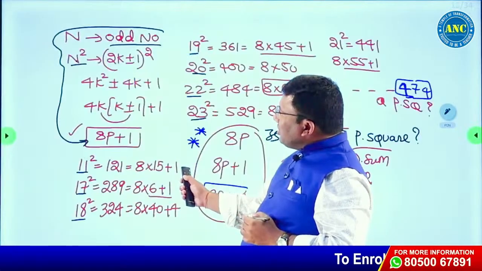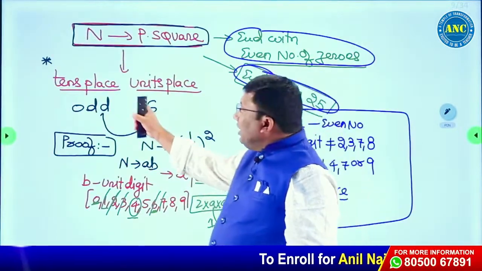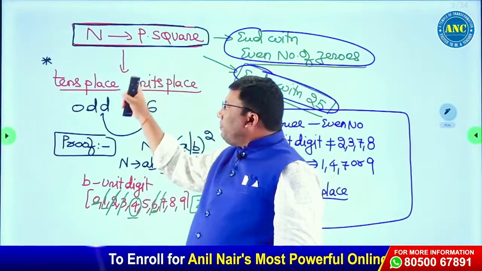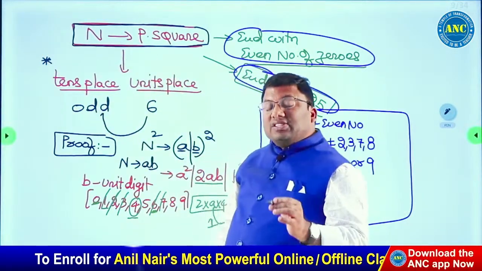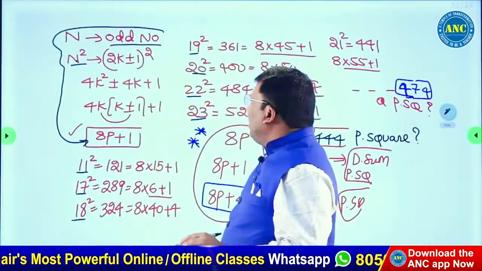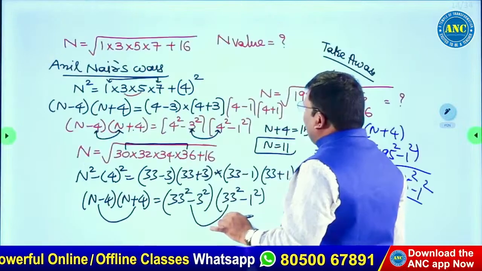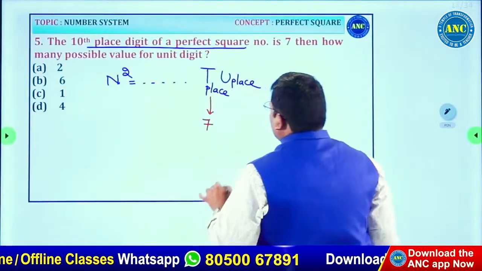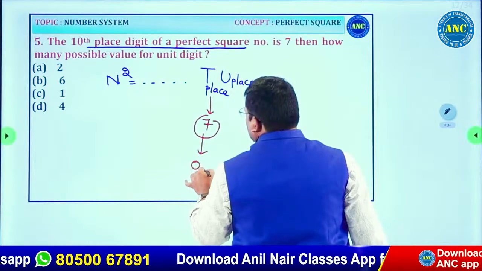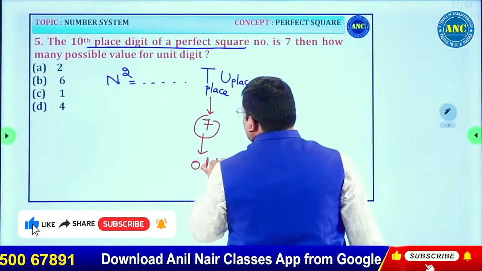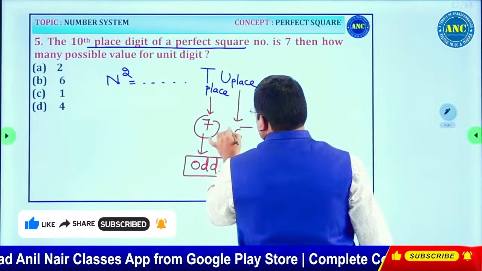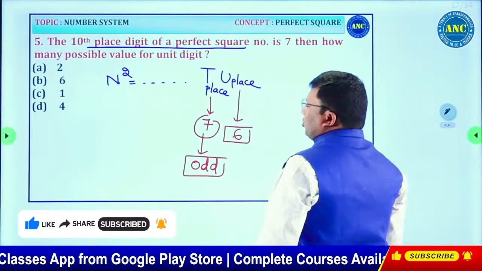What is the concept that we discussed? If you see the first session, we discussed one concept. If the number is a perfect square and the tens place is odd, units place has to be 6. Is 7 an odd number or an even number? It is an odd number. If the tens place is odd, units place has to be 6.